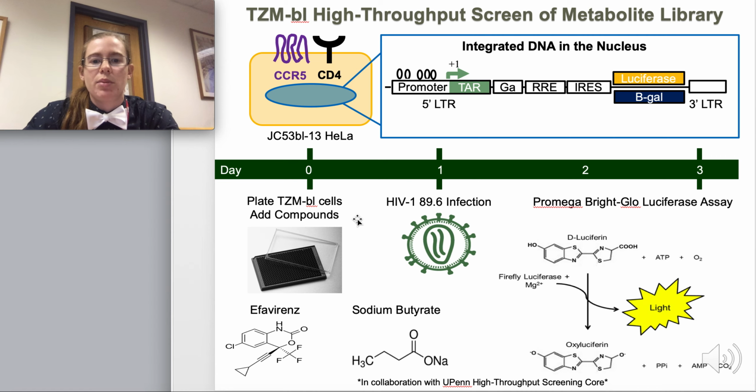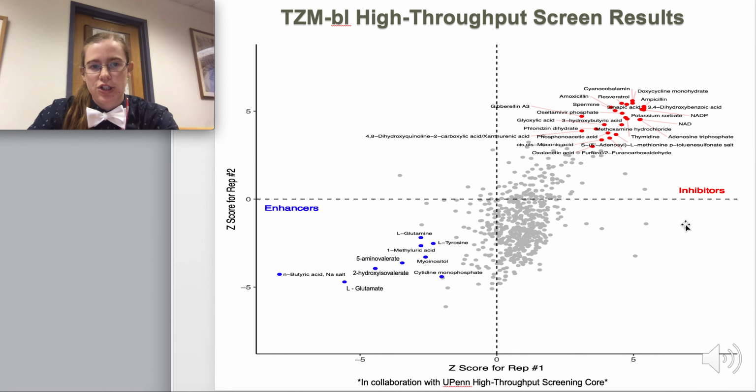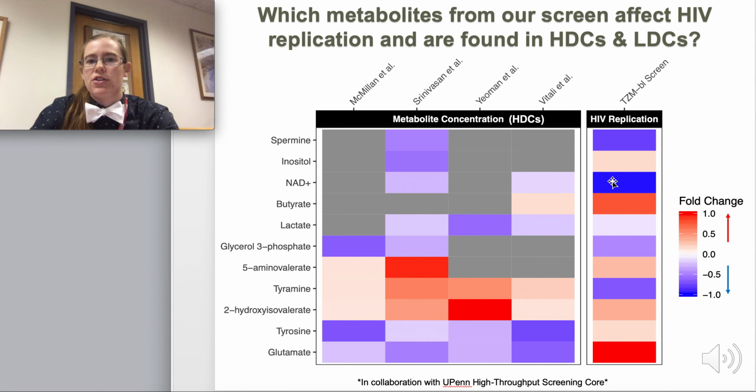On day 0, we plate the cells, and we added, I believe, over 500 metabolites from our metabolite library. And then we allow that to sit for 24 hours before infecting with the dual-tropic HIV. And 48 hours later, we conduct a luciferase assay to measure the production of light as a proxy for HIV virus replication. We conducted the screen in duplicate and were able to identify a number of putative enhancers and inhibitors of HIV virus replication.